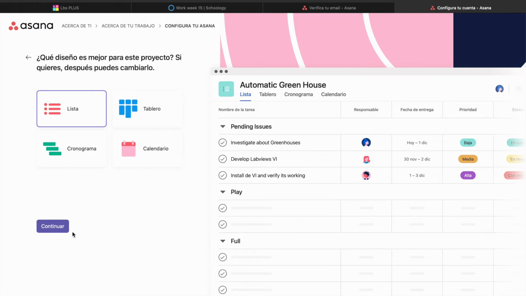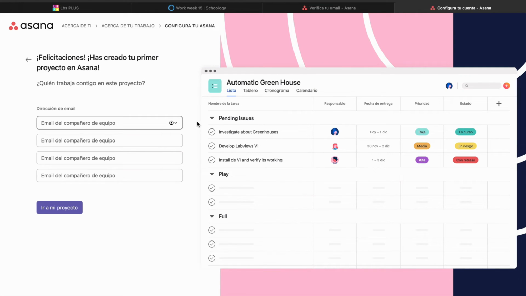So here you can choose if you want to use a chart, a chronogram, or a calendar. I'll use a list. Here I will set my teammates' mail so they can get the links and edit, basically marking and checking the activities they need to carry out for our project.